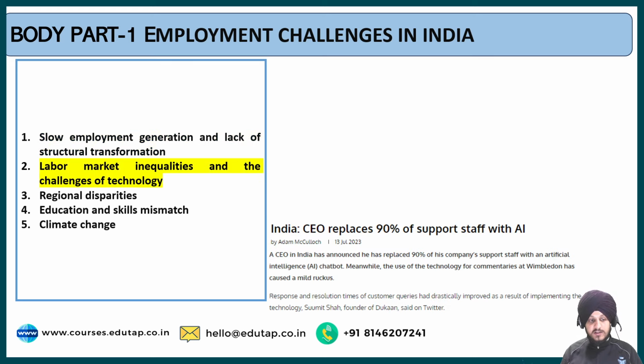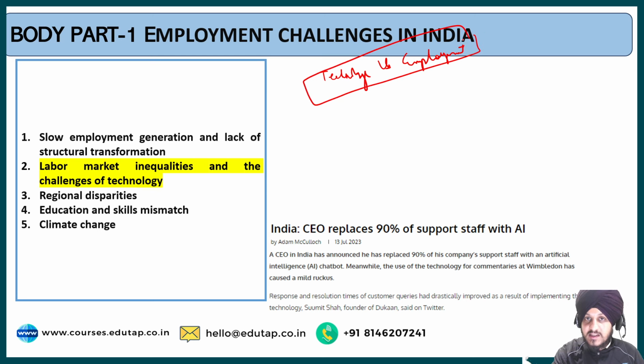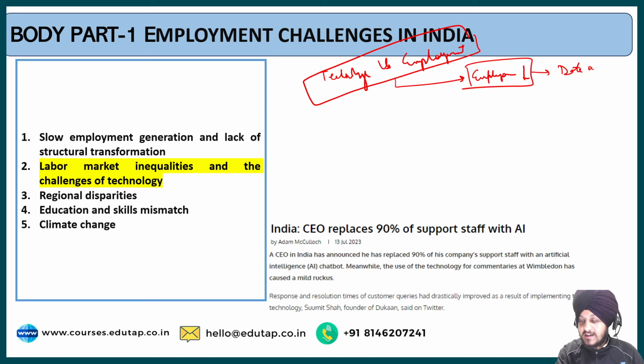So the second point is regarding labor market inequalities and the challenges of technology. There has been a long debate between technology versus employment. It has been said that with the rise of technology, employment opportunities are diminishing. But that is not the case, because though on one side employment opportunities are getting reduced in some areas, for example manual jobs such as data entry jobs, then carrying logistics in factories, etc.